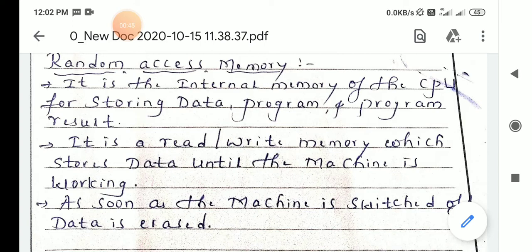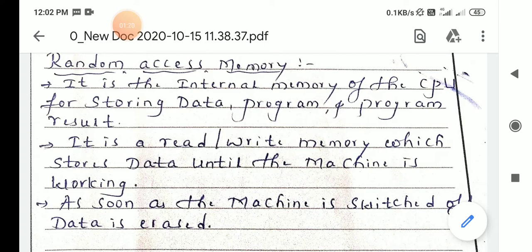Those are location, performance, physical size, physical characteristics, and access rate. These are the key characteristics of a memory system, and memory will work depending on these. In today's class we will discuss the random access memory, which is also one type of main memory. Main memory is divided into two types: the first one is RAM, the second one is ROM. RAM stands for random access memory and ROM stands for read only memory.